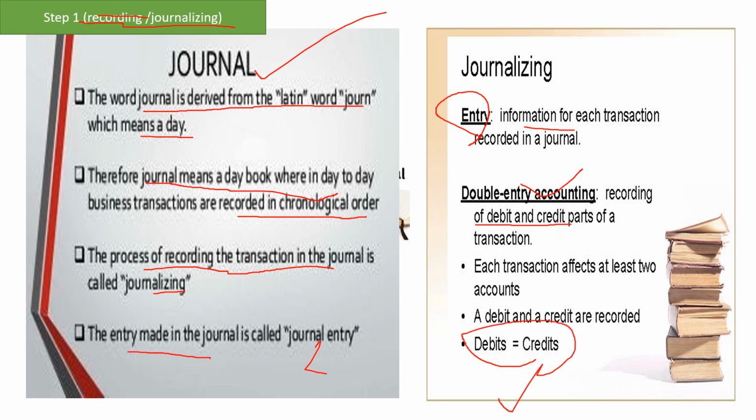This is a very important formula of financial accounting. You will understand this when we come to the practical questions. Currently, just understand a very simple thing: all the debits equal all the credits in a transaction. So the very first step is clear: recording or journalizing, or identifying and recording.